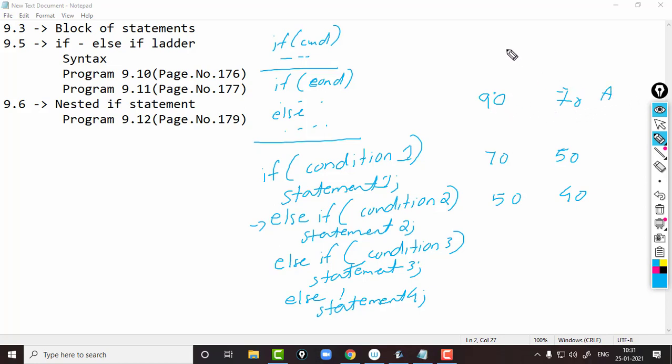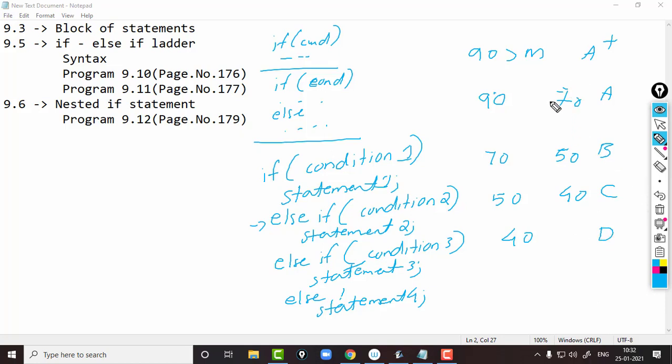If your mark is greater than 90, you will get A plus grade. If your mark is between 70 and 50, you will get B grade. If your mark is between 50 and 40, you will get C grade. Below 40, you will get D grade.